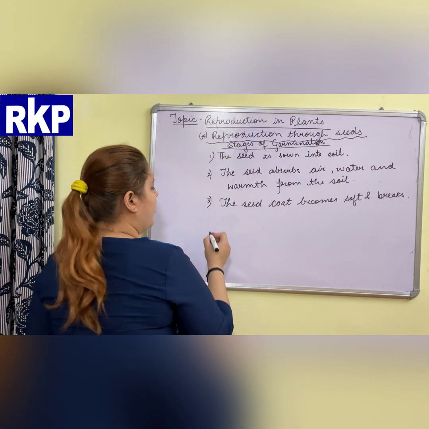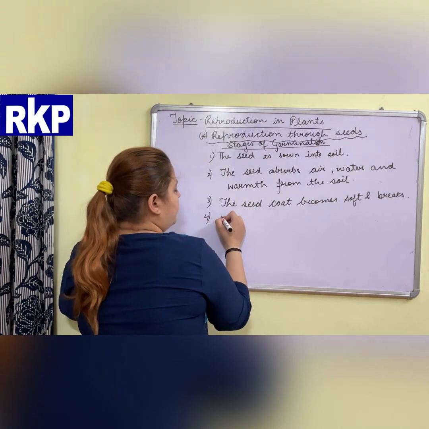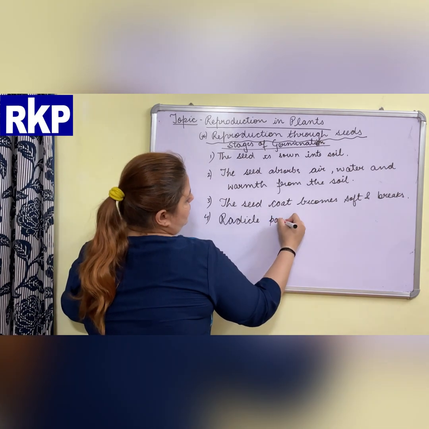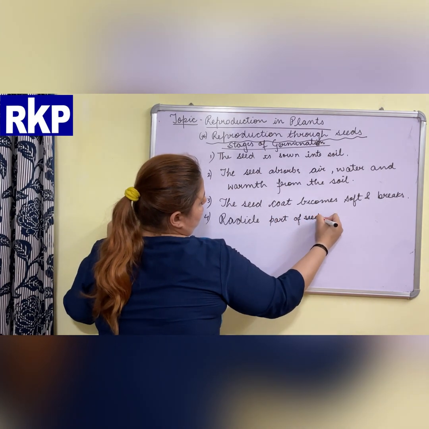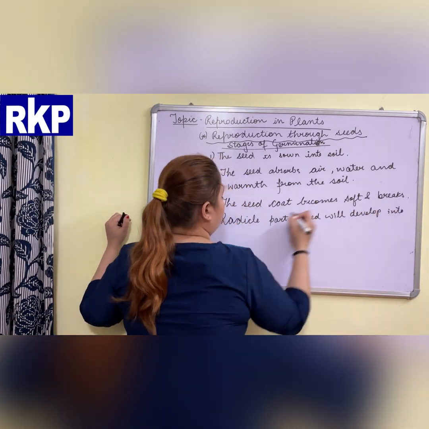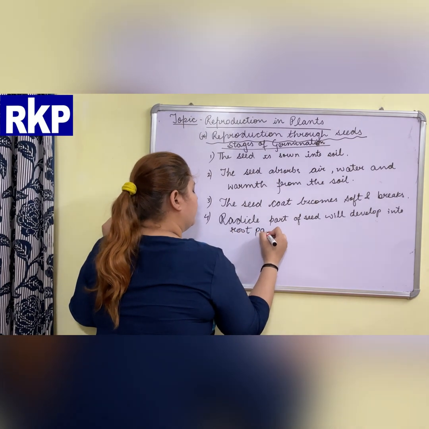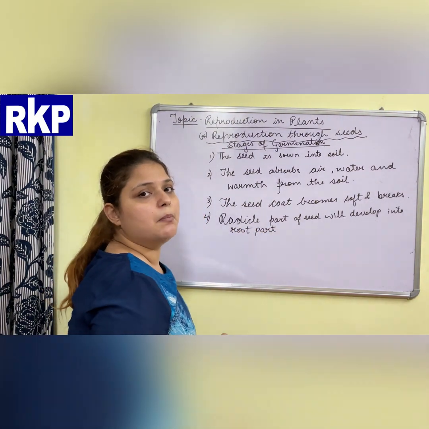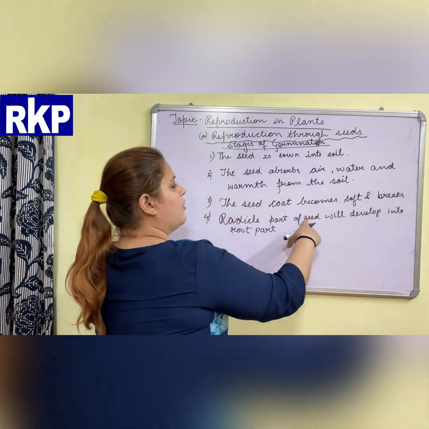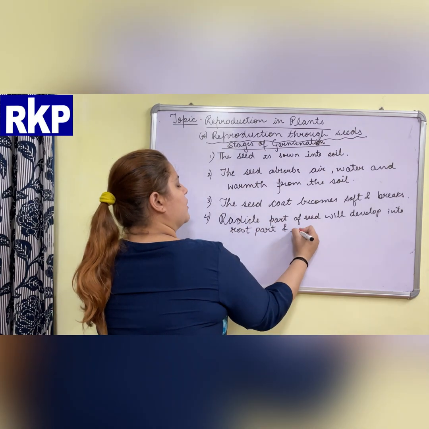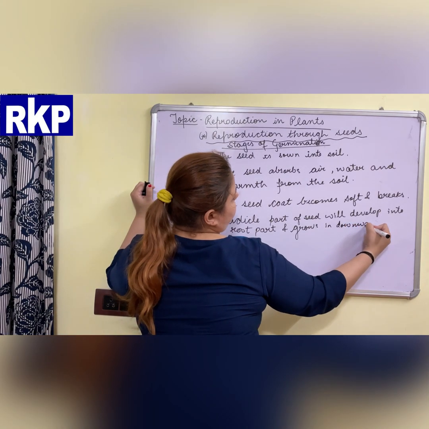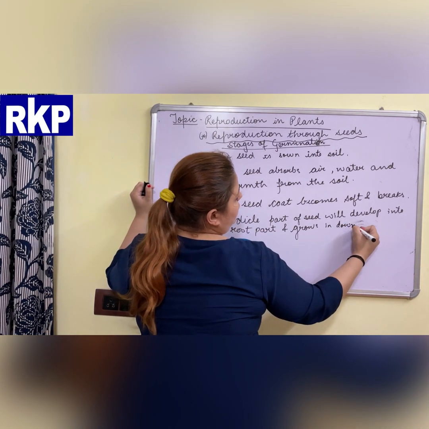Fine. After that, the radical part of seed will develop into root part, and we all know that root part of the plant grows below the ground. So radical part of the seed will develop into the root part and grows in downward direction. Where? Downward direction.